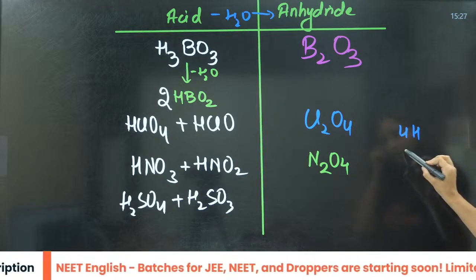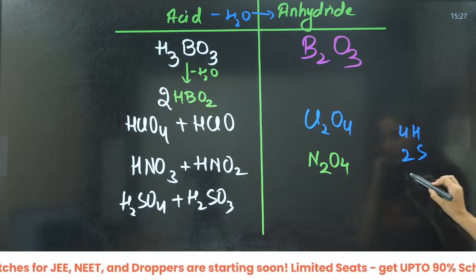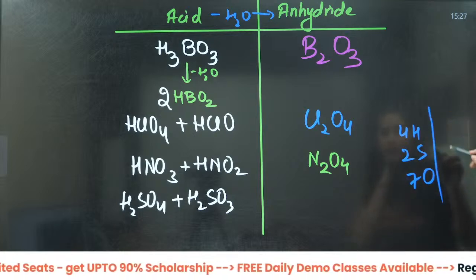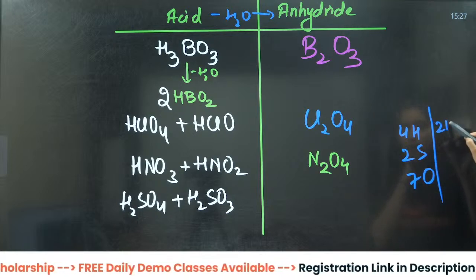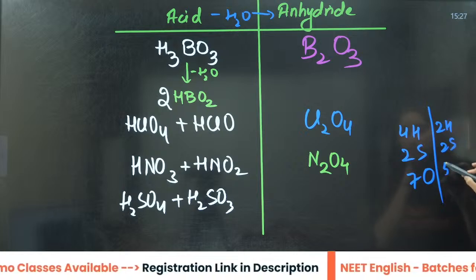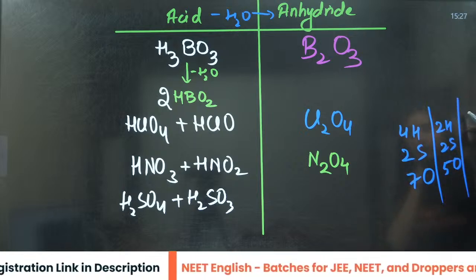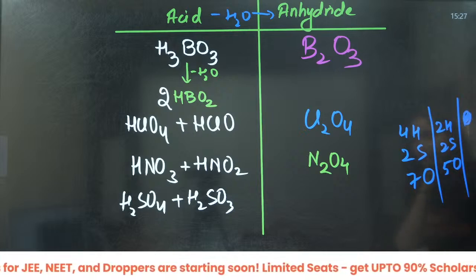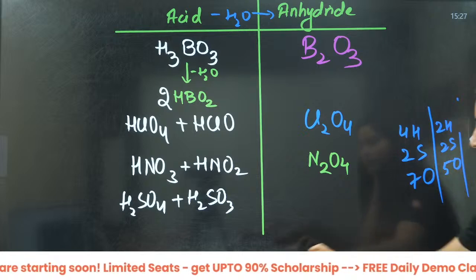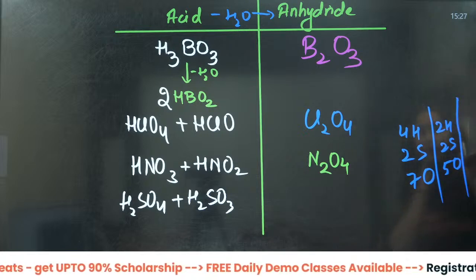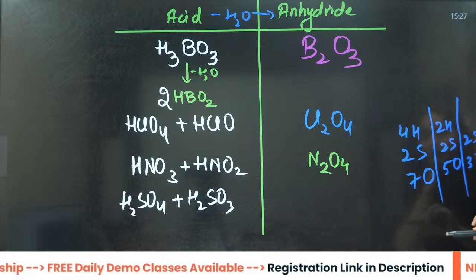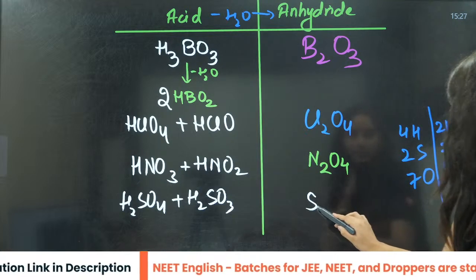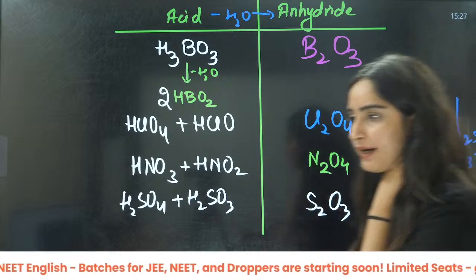Then you have 2 sulfur, and 4, 5, 6, 7 oxygen, right? If you take 1 water, it will be 2H, 2 sulfur, 5 oxygen. Take 2 water. Then you will have no hydrogen, 2 sulfur and 3 oxygen. Hydrogen will not be there.